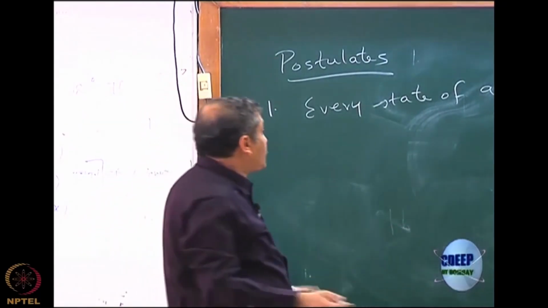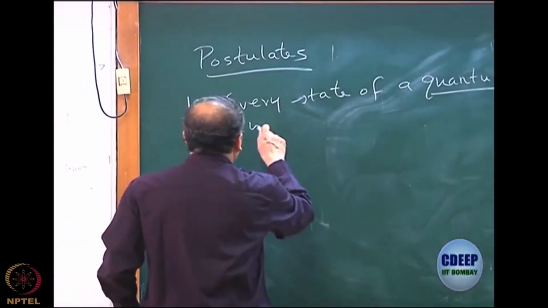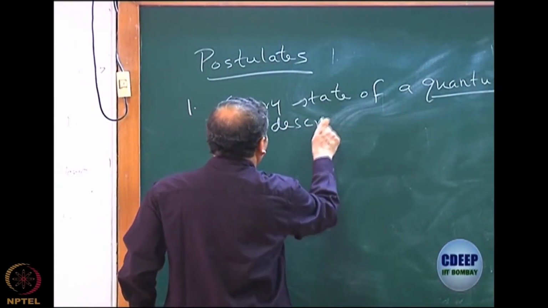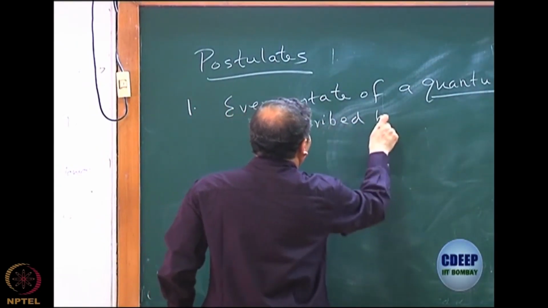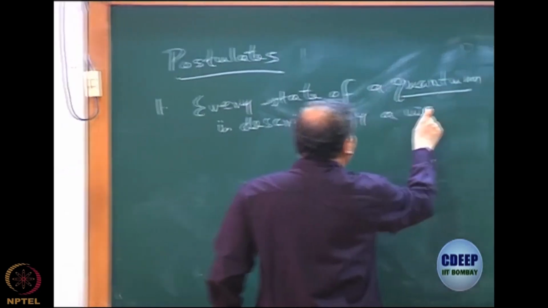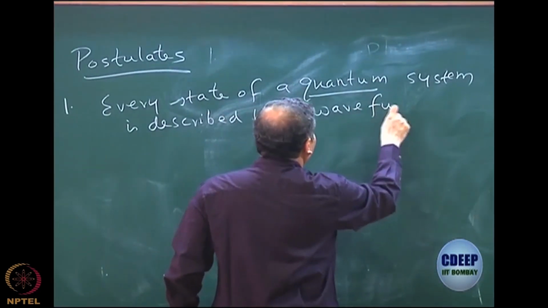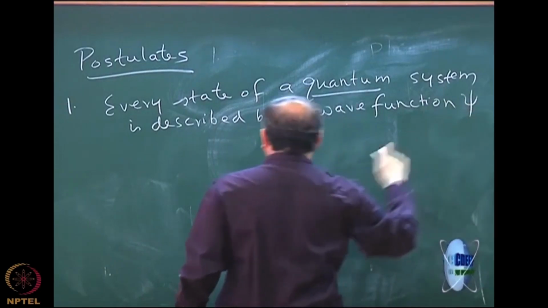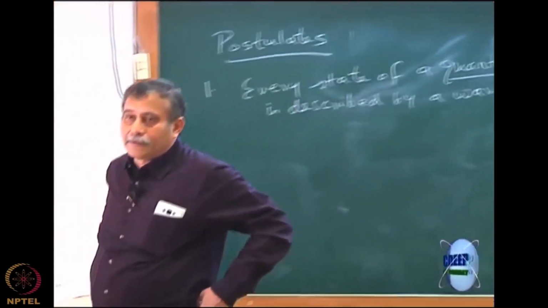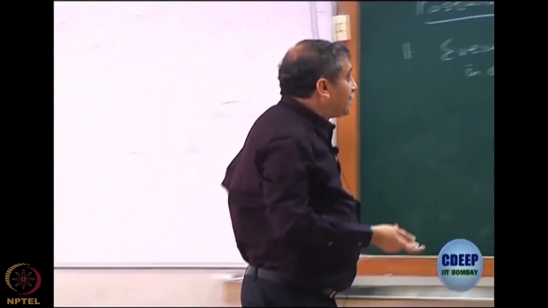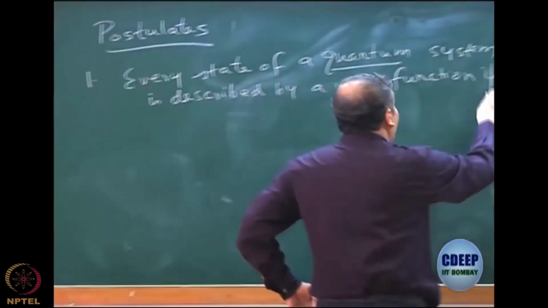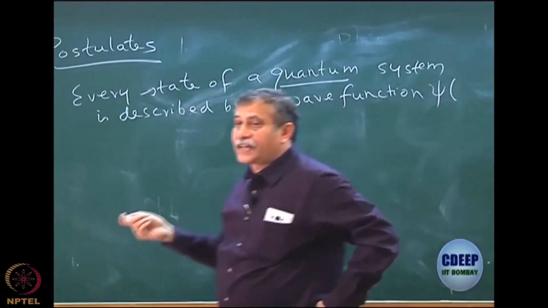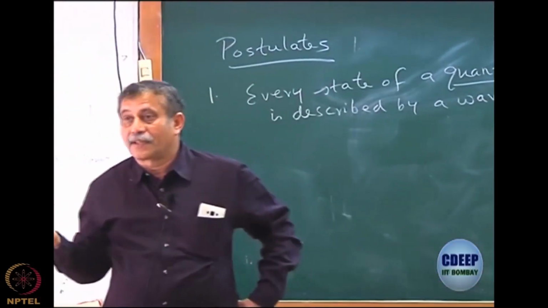Every state of a quantum system is described by a wave function. It was called a wave function by Schrodinger, and the standard nomenclature is psi. Of course, you are allowed to use any other nomenclature. The psi is usually a function of either coordinates or momenta of the system.